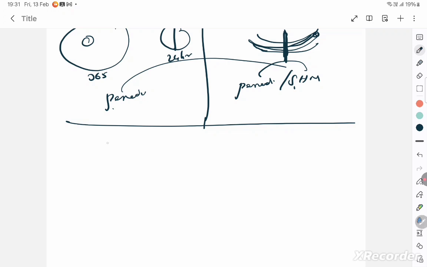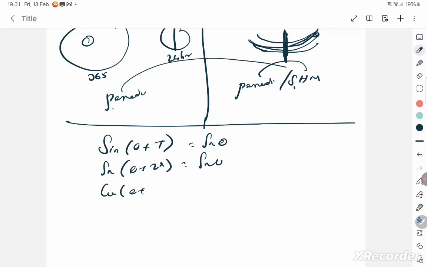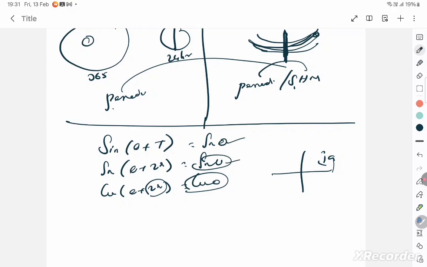Then Fourier said that if you can express a function as a single sine or cos function, it's always periodic. See, sin theta plus one time period should give you sin theta itself. Sin of theta plus 2 pi, one full cycle, will give you sin theta only. Similarly, cos of theta plus 2 pi will give you only cos theta. The function gets repeated after every interval of 2 pi. So if you can express a function as a sine or a cos, then obviously it will be periodic. Okay, are you clear?